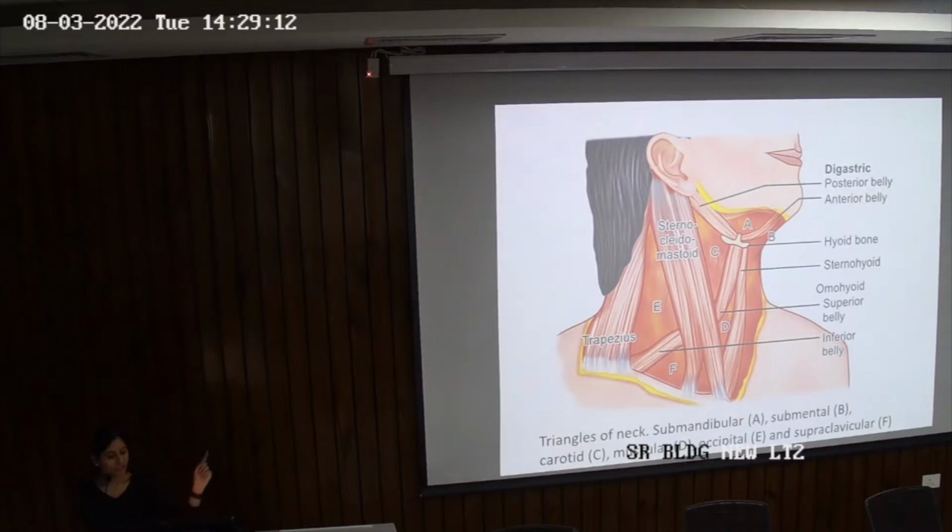Which of these is the muscular triangle? D. Yes. So what will be the contents of the muscular triangle? Like the name suggests, the muscles. So you have strap muscles. Now, does anybody know what are strap muscles? You have passed anatomy, haven't you? So you should know what are strap muscles.